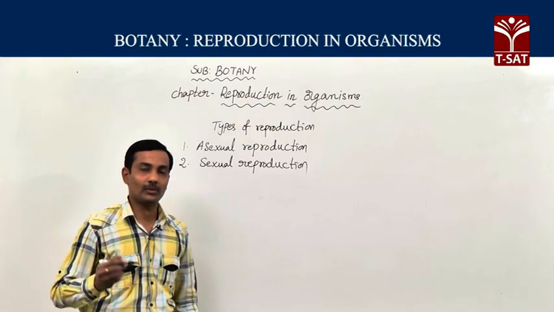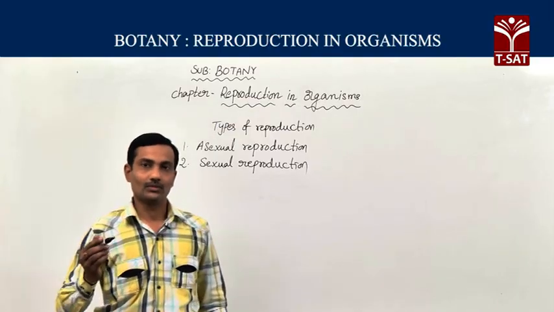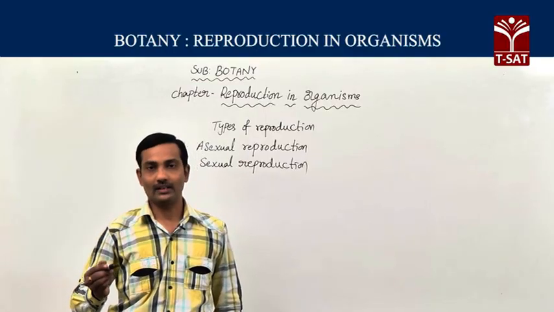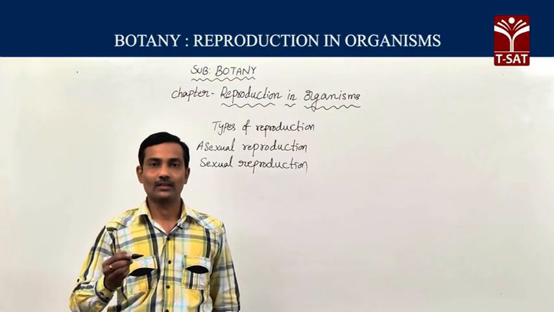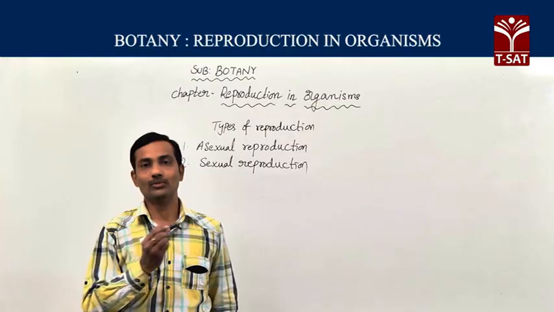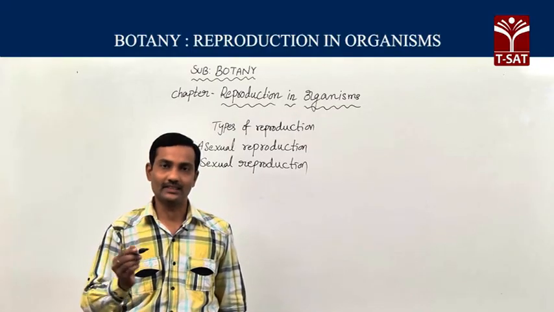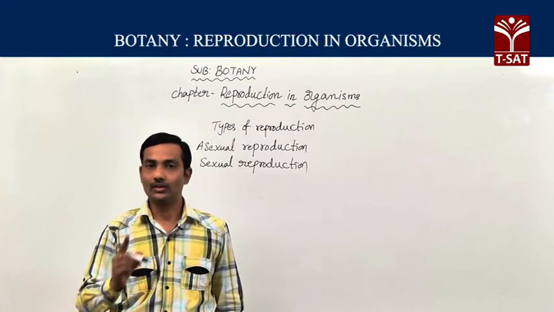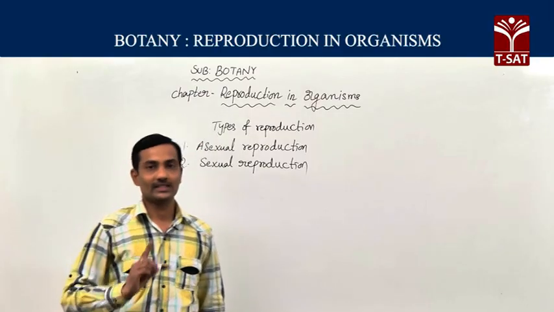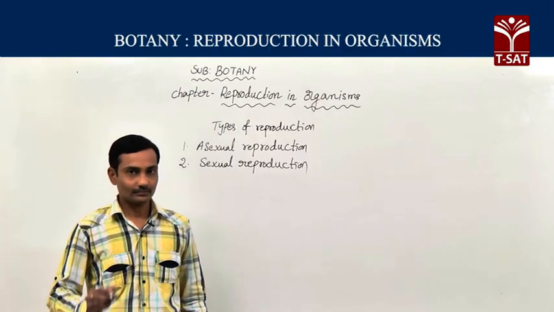In asexual reproduction, offspring or young ones resemble their parents. They appear exactly like the parents due to the involvement of only a single organism.